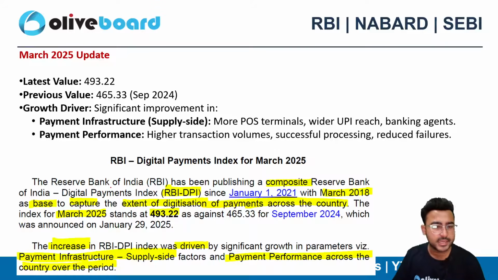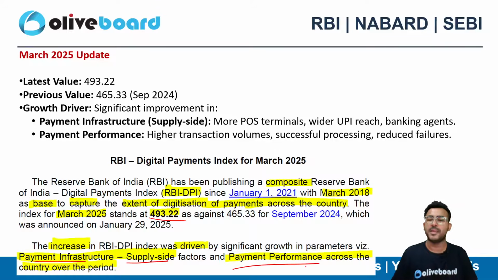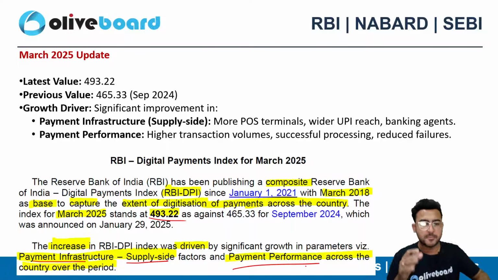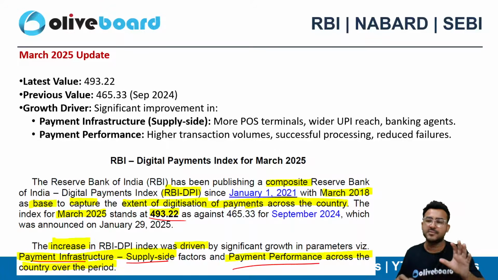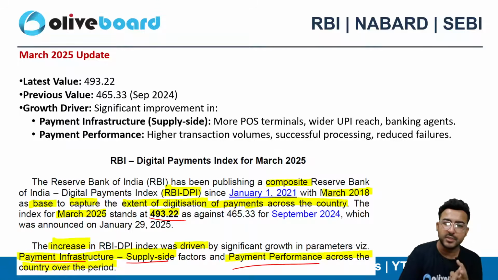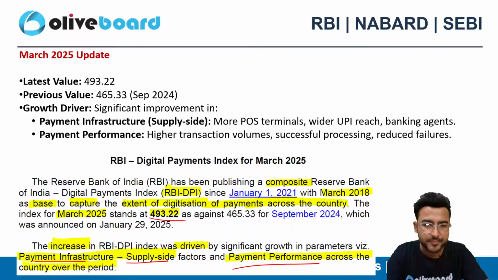Here we can see that it captures the extent of digitalization of payment across the country. They have given us the data 493.22, and this is driven because of payment infrastructure supply side and payment performance. There are 5 parameters for DPI.